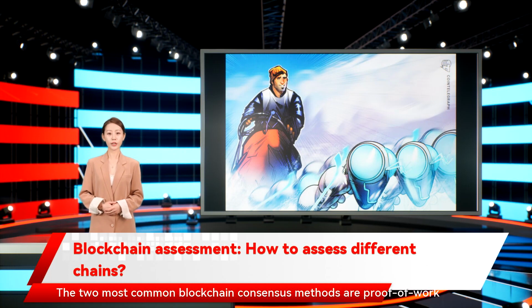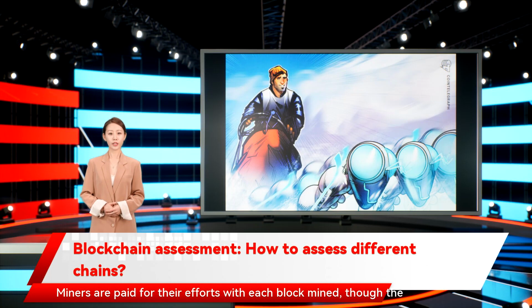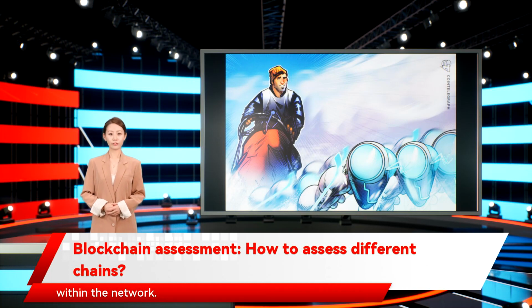The two most common blockchain consensus methods are proof of work and proof of stake. Proof of work networks require miners that are users who dedicate their computing power to solve complex equations and validate transactions. Miners are paid for their efforts with each block mined, though the computer power required is harmful to the environment. Proof of stake, on the other hand, provides power to users who hold and stake, or lock in, their digital asset. Generally, the more assets a user stakes, the more power they have within the network. By staking, users typically become validators, who then validate transactions, removing the need for miners. This process is more environmentally friendly than mining and rewards users in interest for their effort.